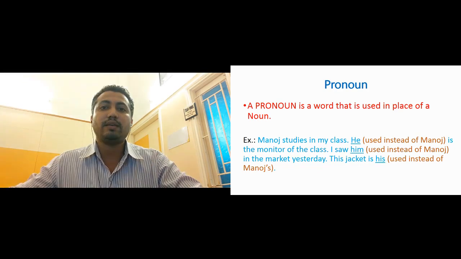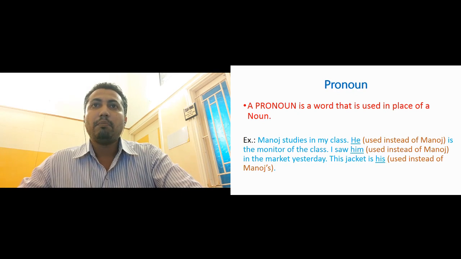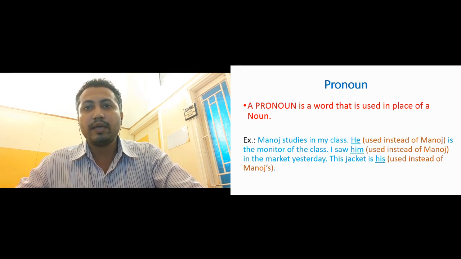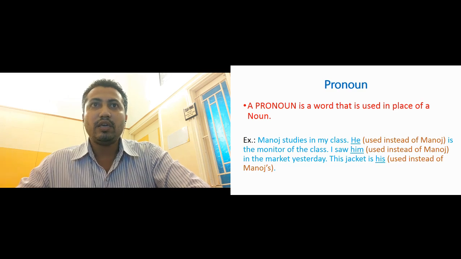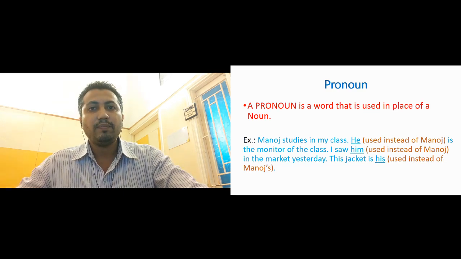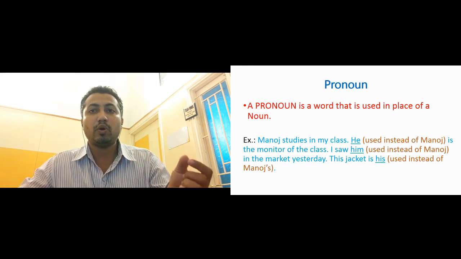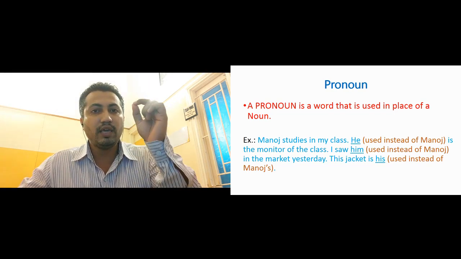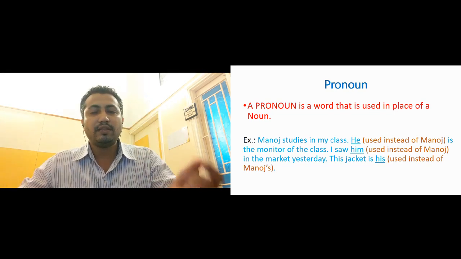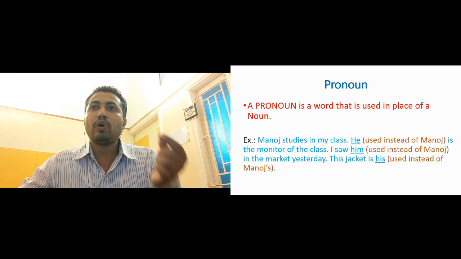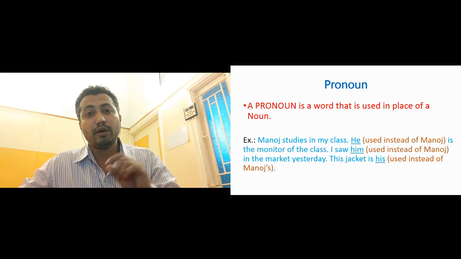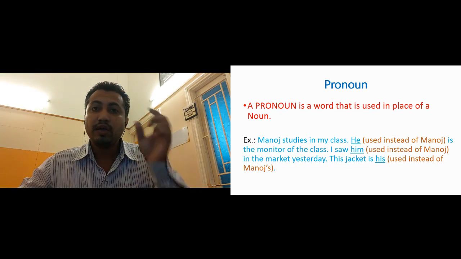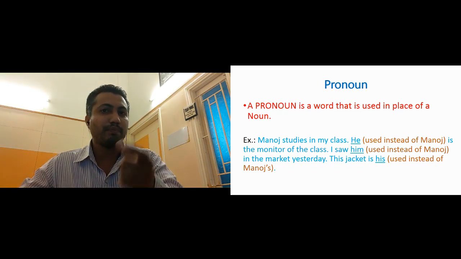Now let us take an example. We have an example on screen. Manoj studies in my class. And the next sentence says, he is the monitor of the class. In the second sentence, instead of Manoj, we are using the word he. That is a pronoun. Then the third sentence, I saw him in the market yesterday. Again, instead of Manoj, we are using the word him. The him again is a pronoun.